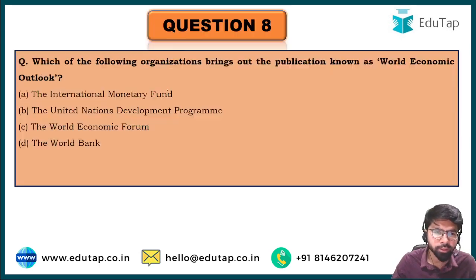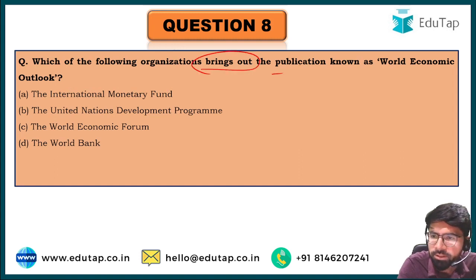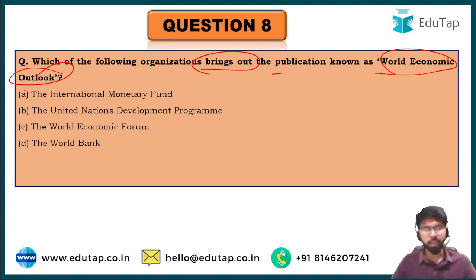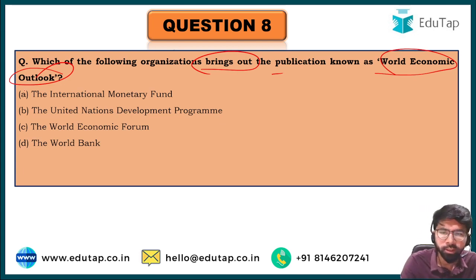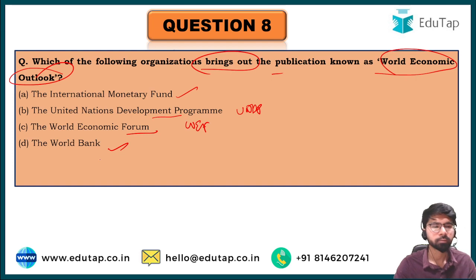Now let us move on to the next question, friends. Which of the following organizations brings out the publication known as World Economic Outlook? These types of questions have been asked again, friends, so this is an important question. The options are the International Monetary Fund, that is IMF, the United Nations Developmental Program UNDP, the World Economic Forum, and the World Bank.